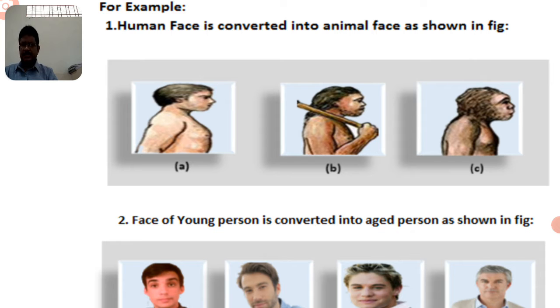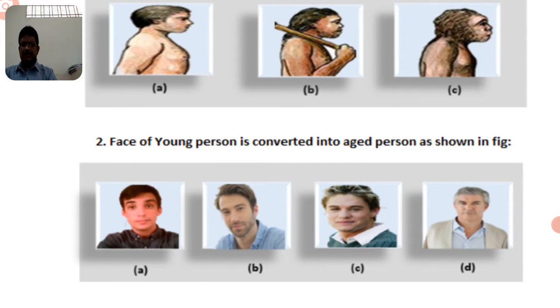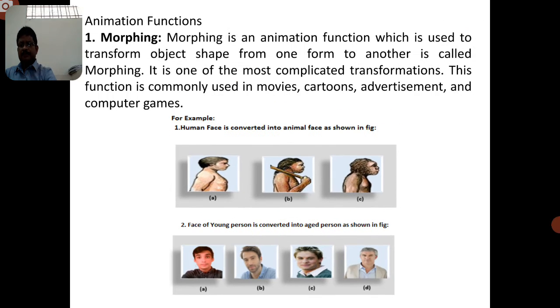In the second example, we consider a younger face. The young person is converted into an aged person. Some apps are also available for this. Suppose your age is 20 years, how will your image look after 60 years? The younger person is converted into the aged person, which is also possible with the help of morphing. Finally, morphing plays a very important role in picture animation, because the total object can be transferred from one to another.